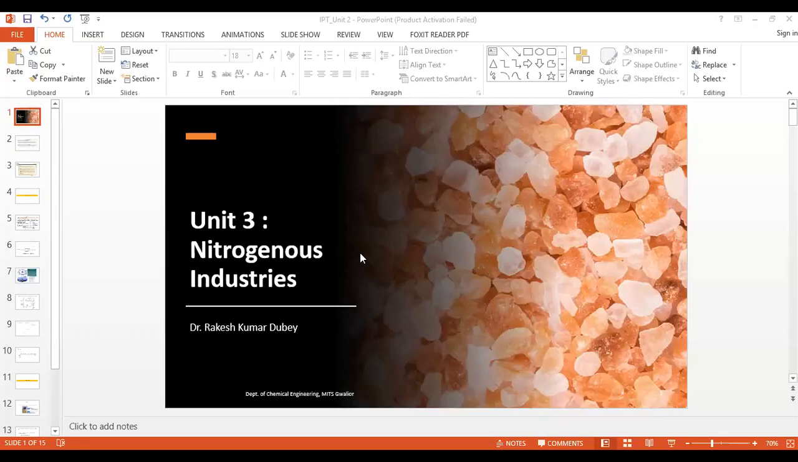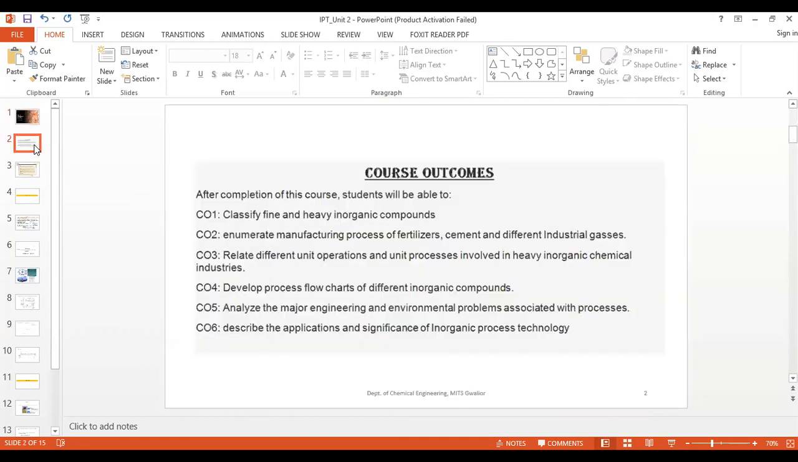Okay, this is unit number three, nitrogenous industries. Nitrogenous industry means related to nitrogen. Actually, this is not one related to nitrogen itself, but to nitrogen-related products.